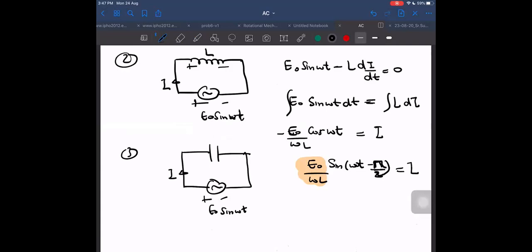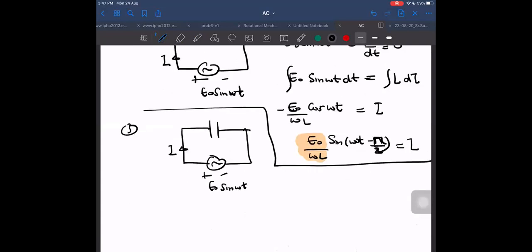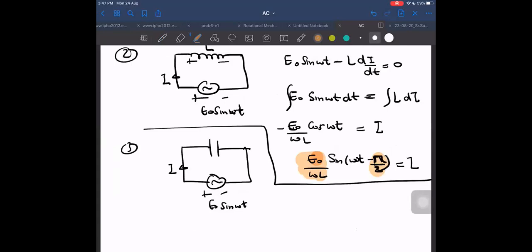But we do it in a very simple way. I will tell you some rules to remember, and it will not be that much complicated. But we have to remember 2 terms. It is true, always we have to remember 2 terms. In this case, I don't have to worry about omega t, same. I have to only look at this, and this is same as in DC, E naught by R. It is also like DC slightly, but somewhat different because of this.